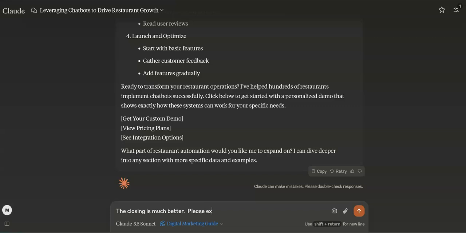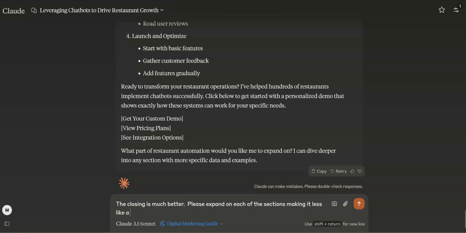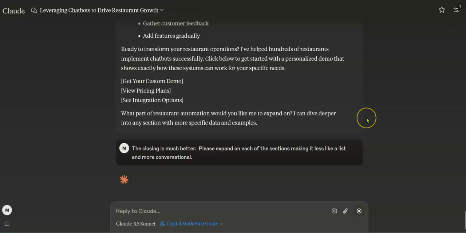Please expand on each of the sections, making it less like a list and more conversational. Let's see how that turns out.